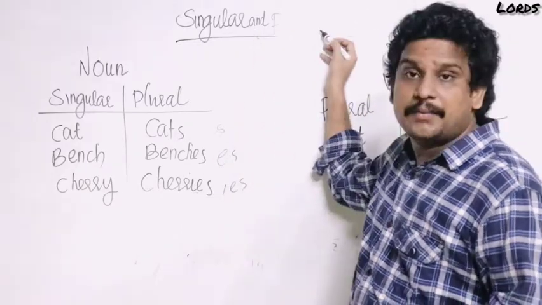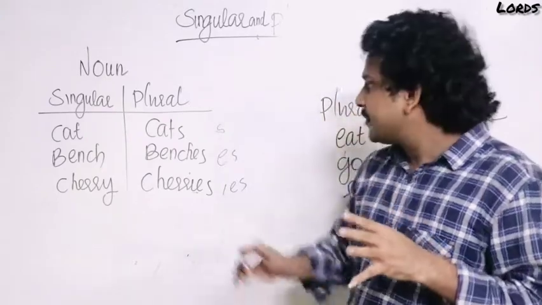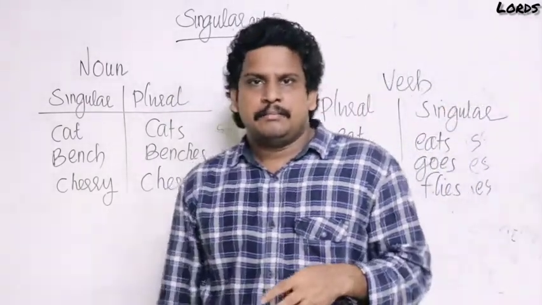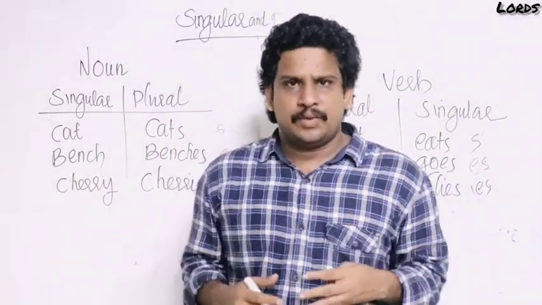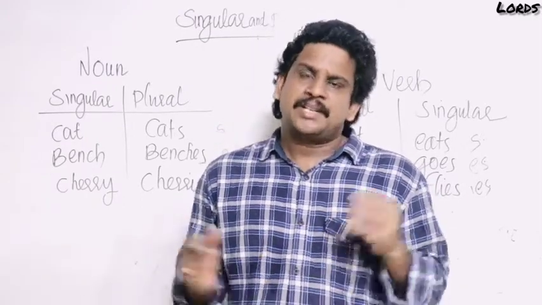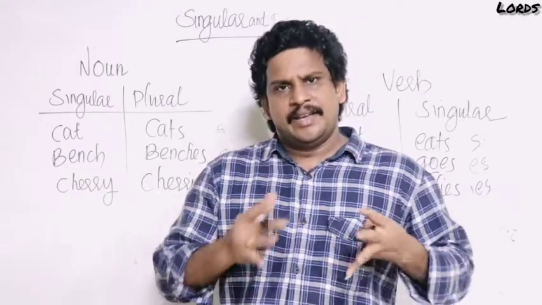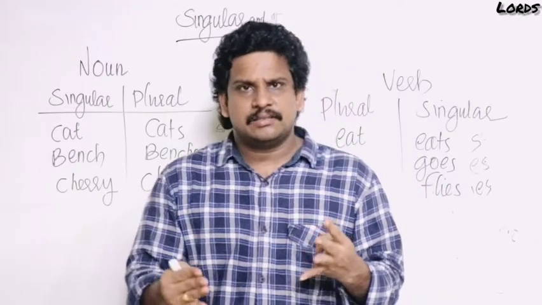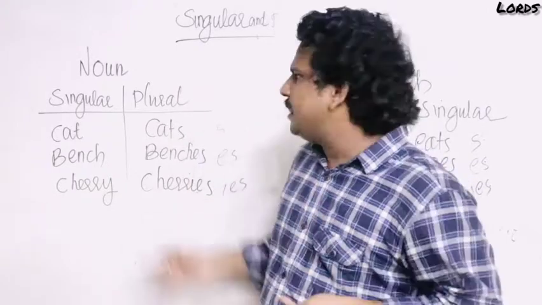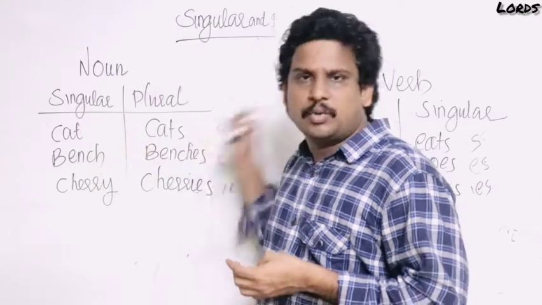Look, singular number and plural number. This is the final word for subject verb agreement. Okay? Noun, verb. Noun is a naming word. My name, Renjith. That is a noun. Name of a place, Karunagapalli, Bombay. They are names. But name of a person and name of a place doesn't have any plural. Look, Renjith. Plural is not there. But all the other nouns, all the other names have singular form and plural form. Singular number and plural number.